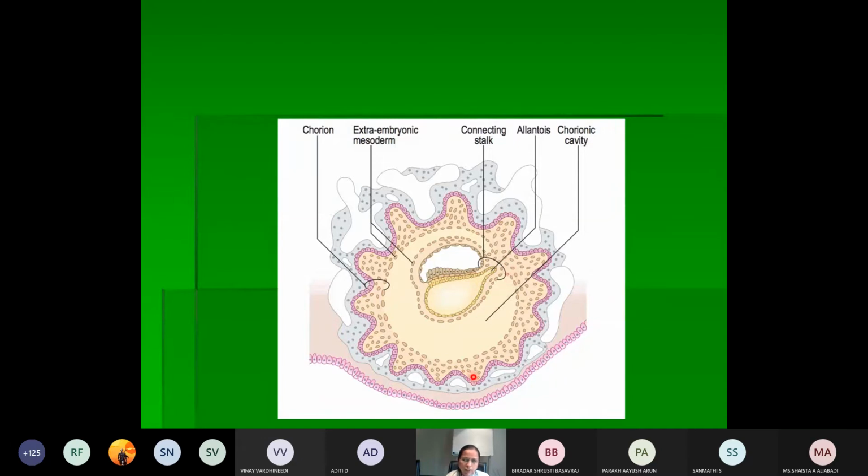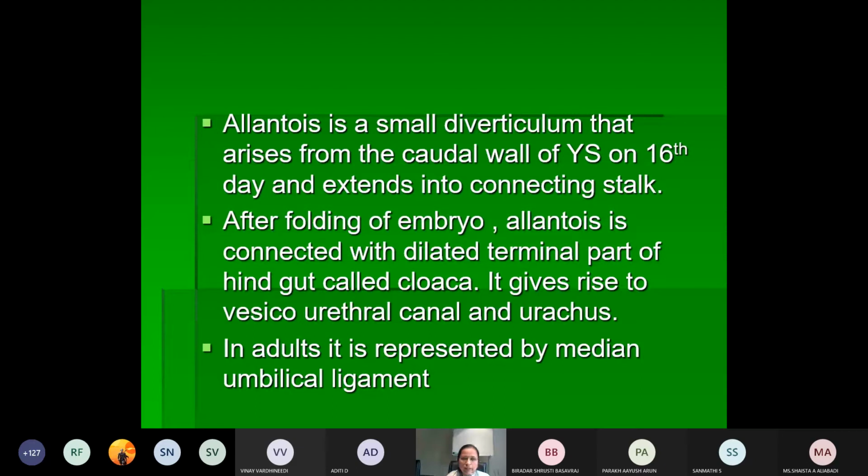So once there is folding of the embryo, what happens? This allantois is connected to the dilated terminal part of the hind gut, which is called the cloaca. The intraembryonic part will give rise to the vesicourethral canal and the urachus, and whatever the extraembryonic part is there, it will mostly disappear and remain as the median umbilical ligament.